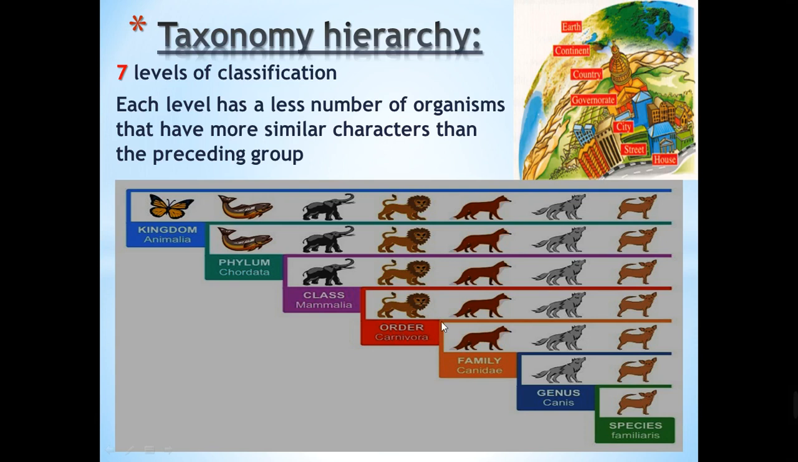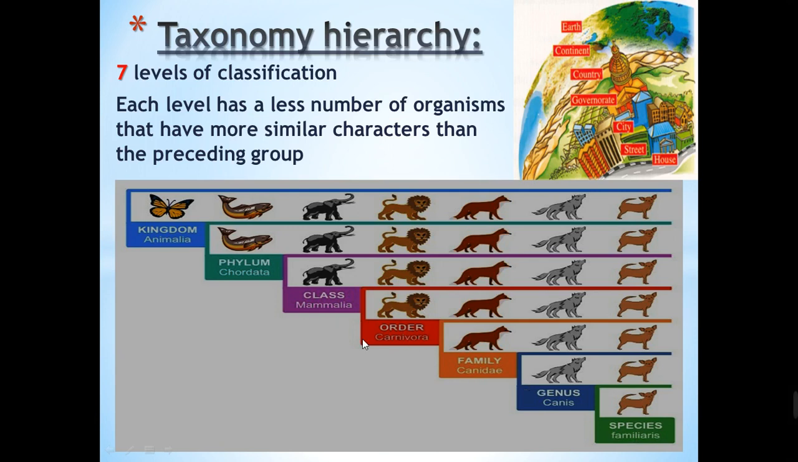The order contains less number of the living organisms than the preceding class. Here the elephant has a proboscis which is not found on other animals. So we exclude the elephant and we will get the order. After the order will be the family, after the family will be the genus, till reaching the species, which is the smallest or the building unit of the classification.